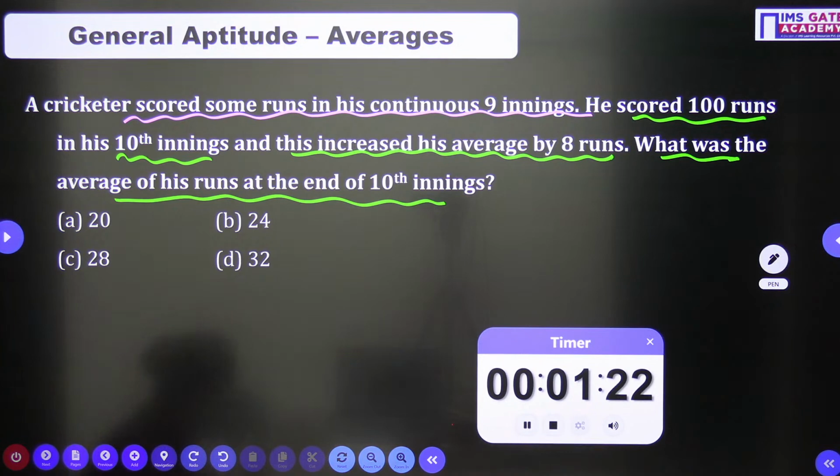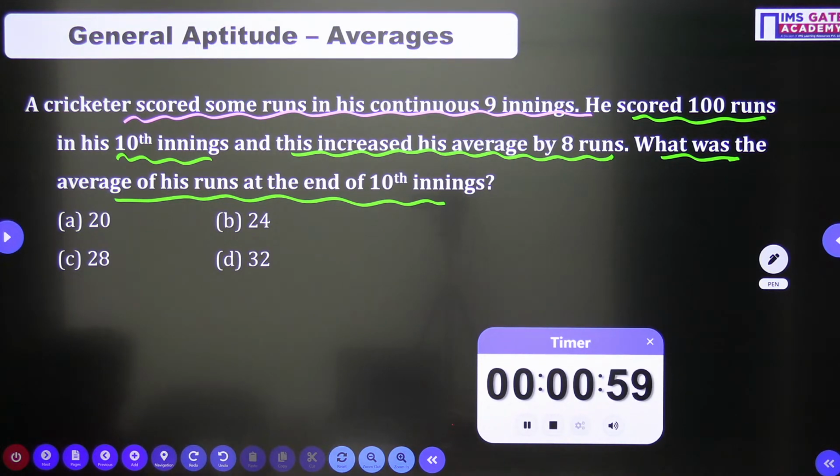Yes, dear students, just go for it. A simple relation is given to you here between the average of 9 innings and the average of 10 innings. What is the result?